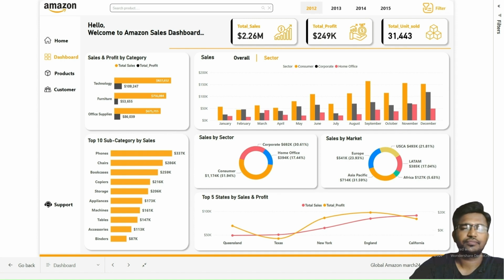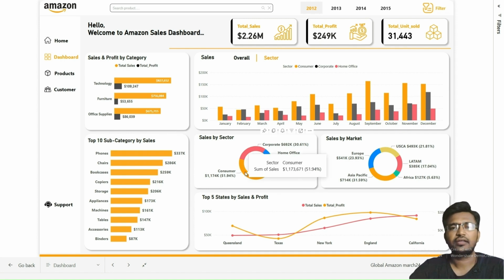to overall sales. Next, I have designed a donut chart titled sales by sector. This visualization provides a clear breakdown of our sales contribution across different market sectors, offering valuable insights into our market segmentation.